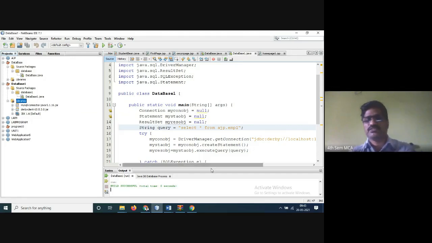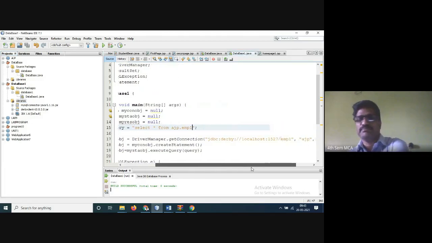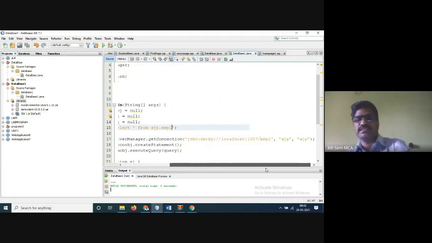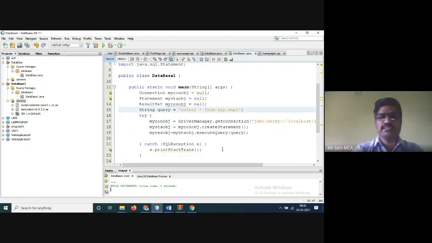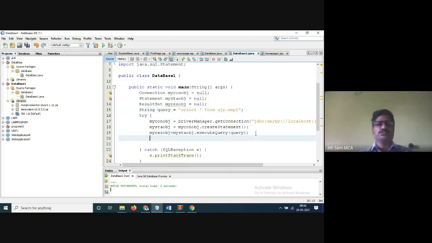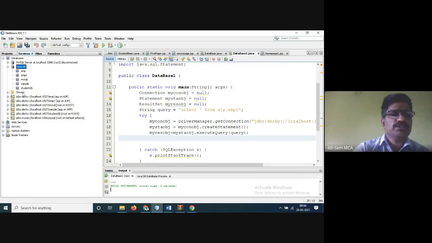No, that's it. Now see here JDBC, EMP1, all these things are installed. Username. Now in this line you are not getting any errors in your program. Now continue the remaining things. So the queries have happened. Now I want to display the data. So what are all the fields available in these tables? So EMP1.